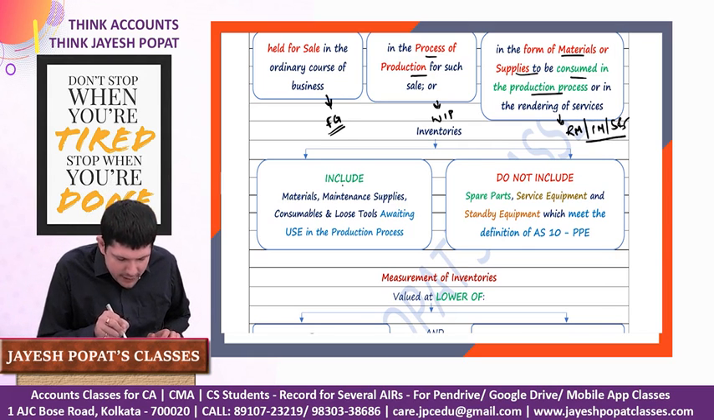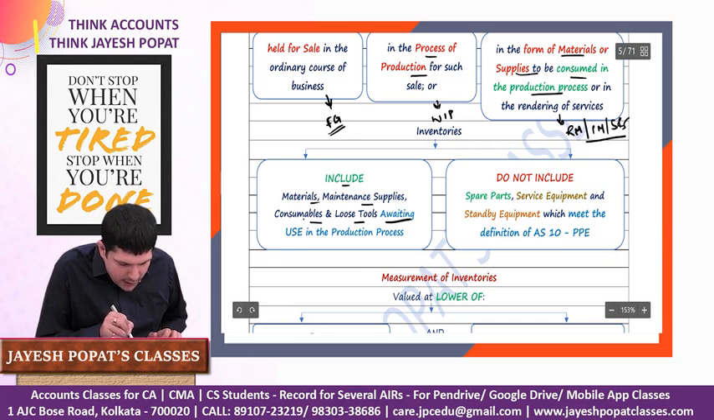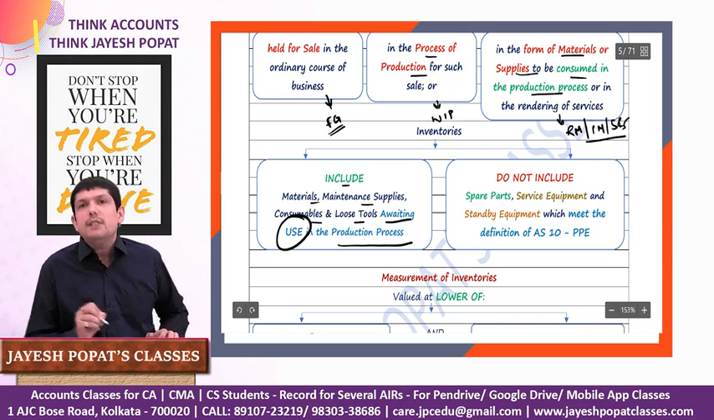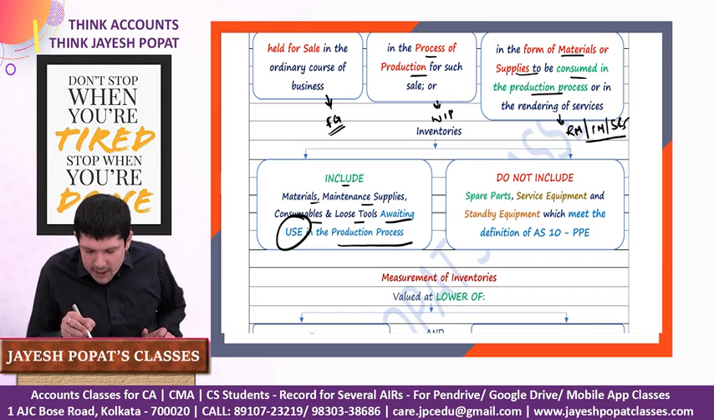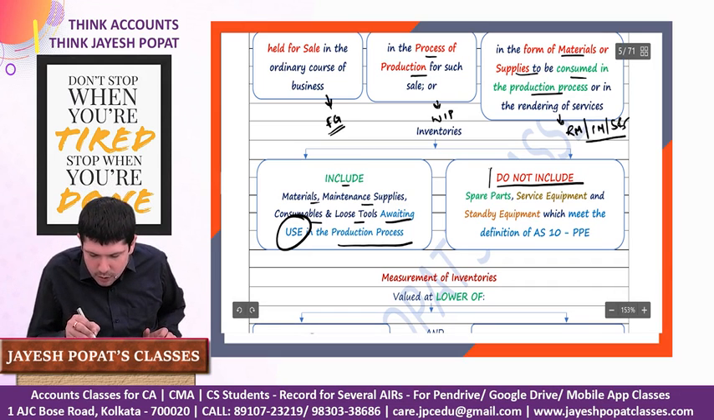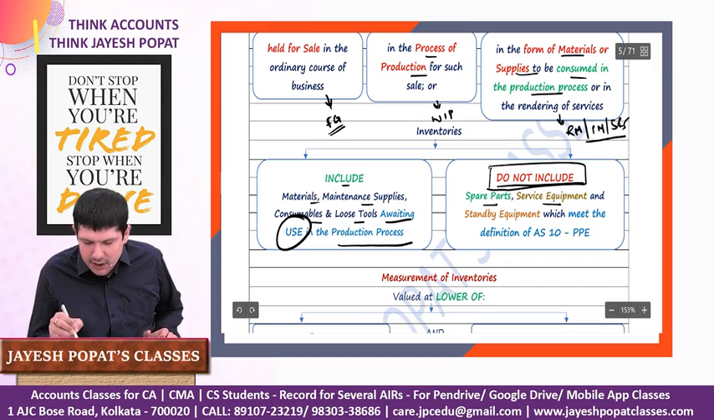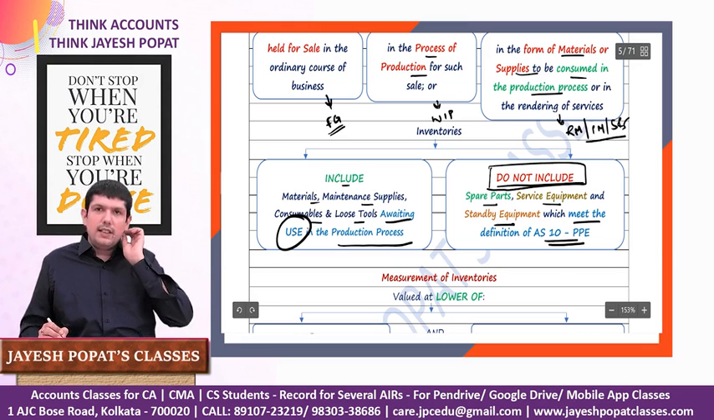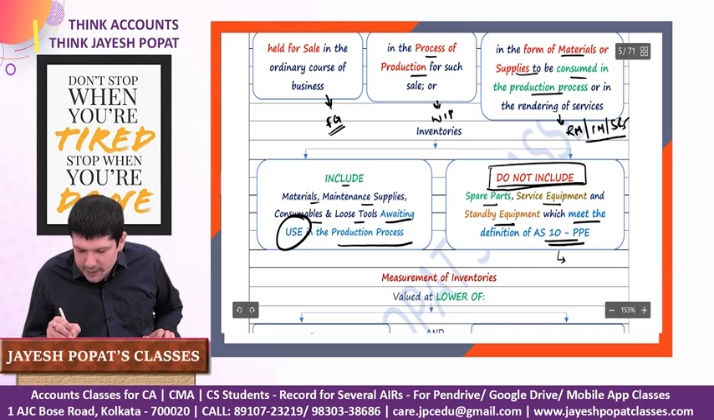Now, we look at certain inclusions and certain exclusions from inventory. It says inventories include materials, maintenance supplies, consumables, and loose tools awaiting use in the production process. So these items will be used in the production process, whereas inventories do not include those spare parts, service equipment and standby equipment which meet the definition of Accounting Standard 10, which is PPE. So basically this standard says that it is held for use.